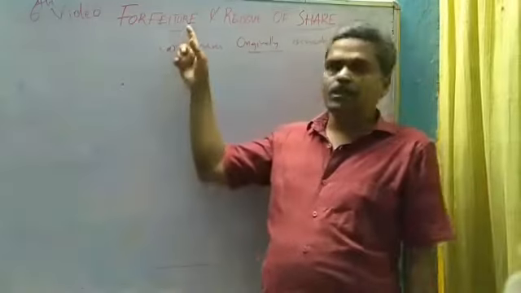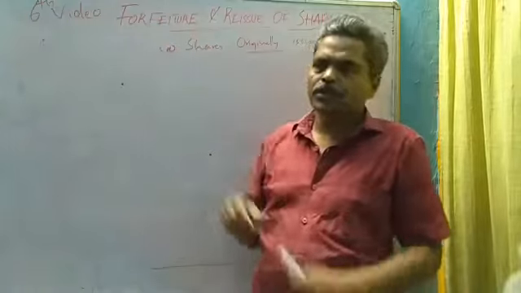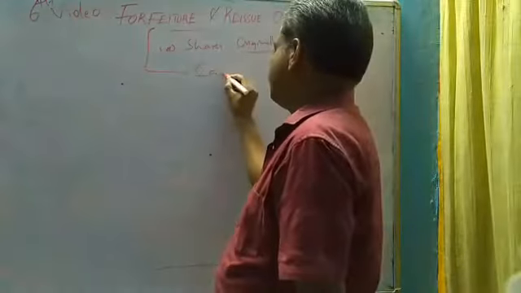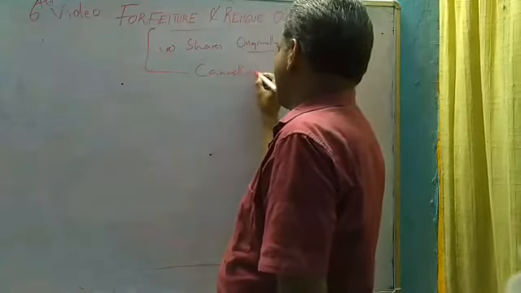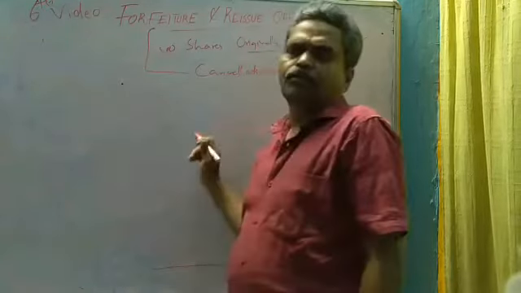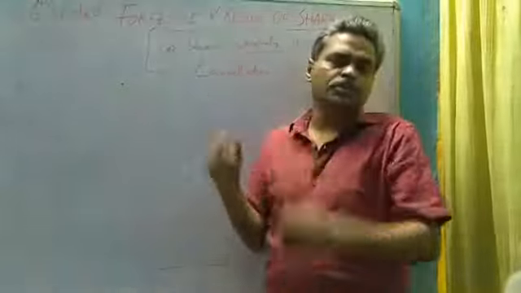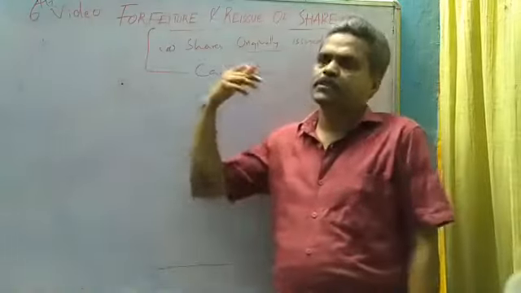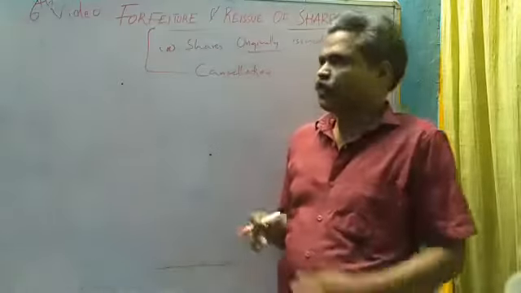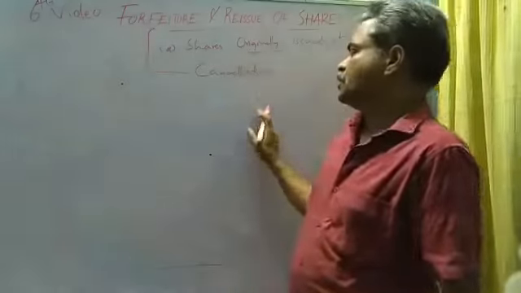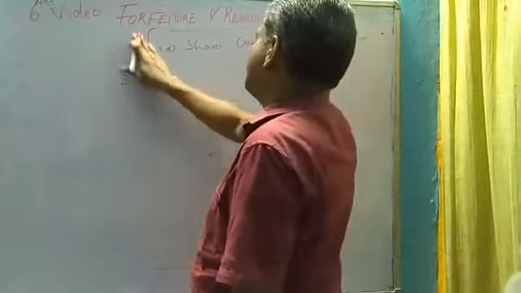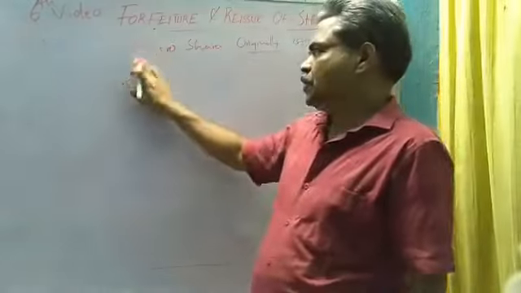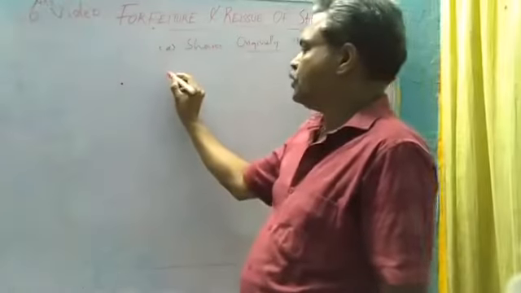Again, you have to understand what is meant by forfeiture. Forfeiture simply means cancellation. At the time of issue of the share, the company issued the share, but some of the shareholders were not able to pay, so the company cancelled their share. That's the meaning of forfeiture. So here you have to understand there are three journal entries for forfeiture. First one, when the shares are forfeited, we will pass the entry.